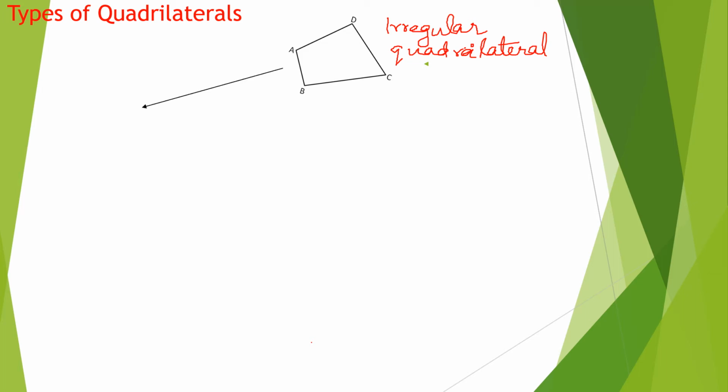Yes. Now, see here, the first one I'm going to take is all based on parallel lines. If no sides are parallel, then the type of quadrilateral we call a kite. Can you see the shape? The shape is like how we make a kite. The name is also kite. In a kite, the specialty is that the adjacent sides are equal. These two sides, the measures will be equal. Adjacent sides are equal.